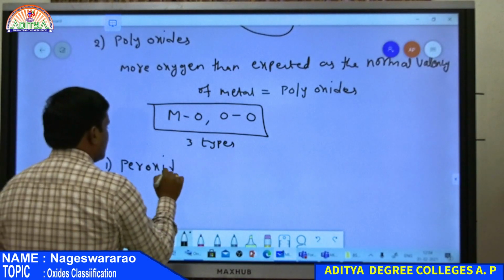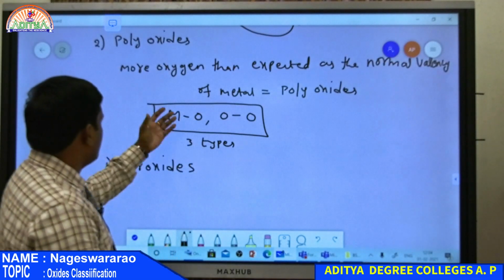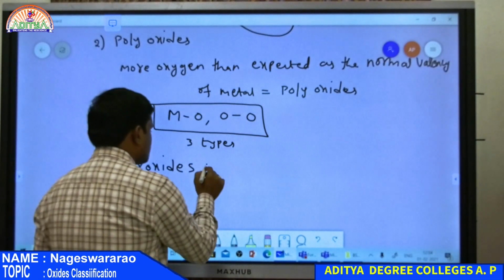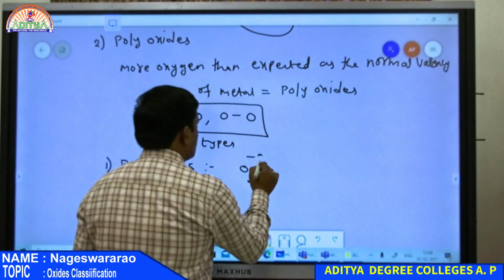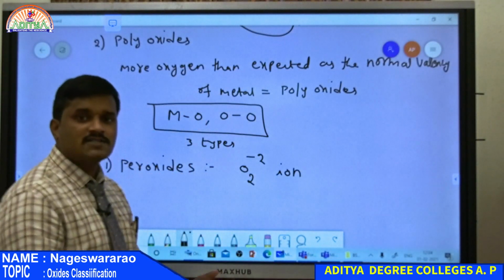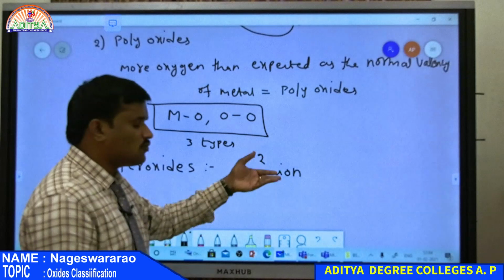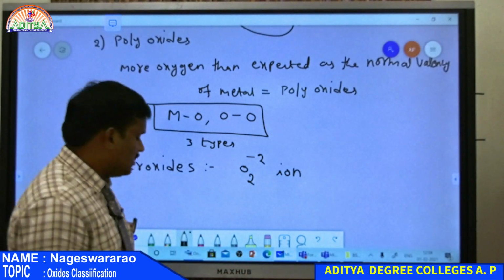First one is peroxides. Peroxides are polyoxides in which there is an O2 2- ion. That is, if an oxide contains the O2 2- ion, then it is a peroxide.